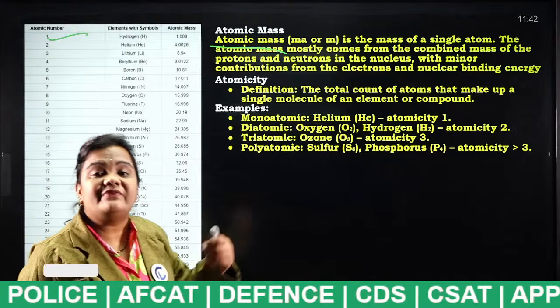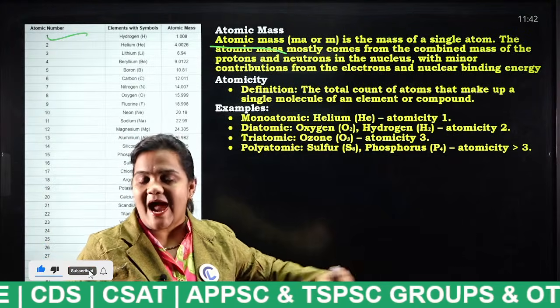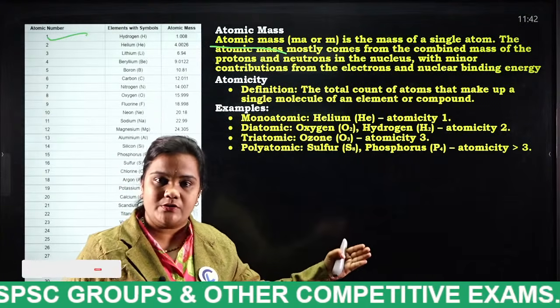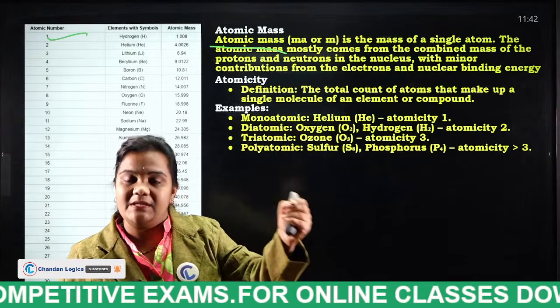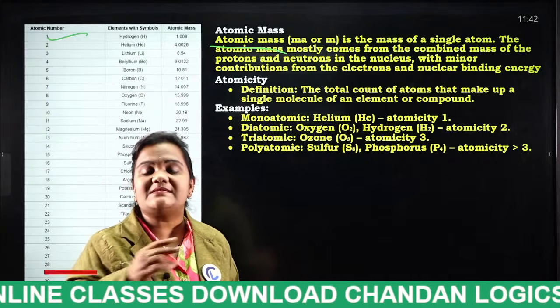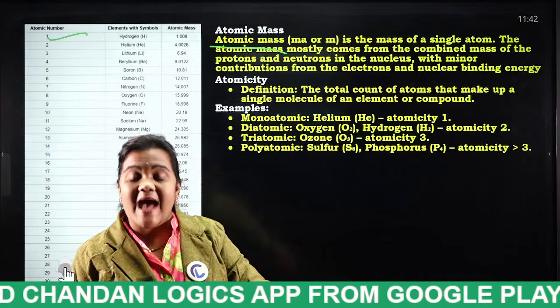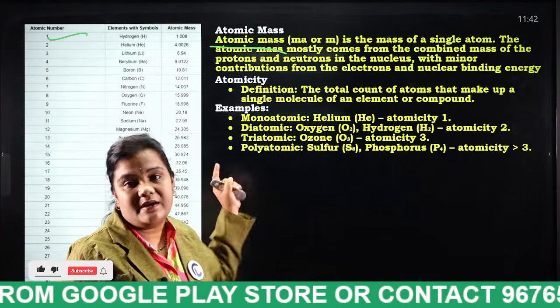The mass of a single atom. You all know what an atom consists of? Atom consists of protons, neutrons and electrons. As electrons are negatively charged and very small in proportion, neglect that. So the sum of protons and neutrons is considered as atomic mass, and the mass of a single atom is known as what? Atomic mass.